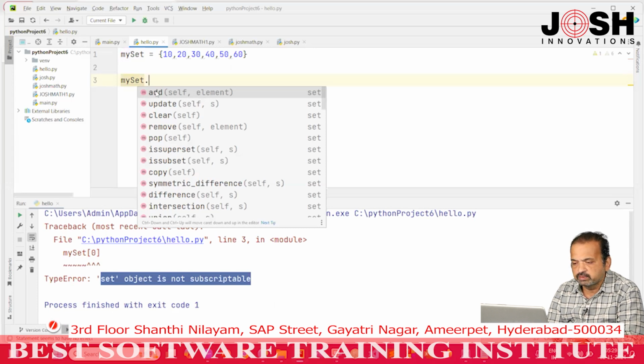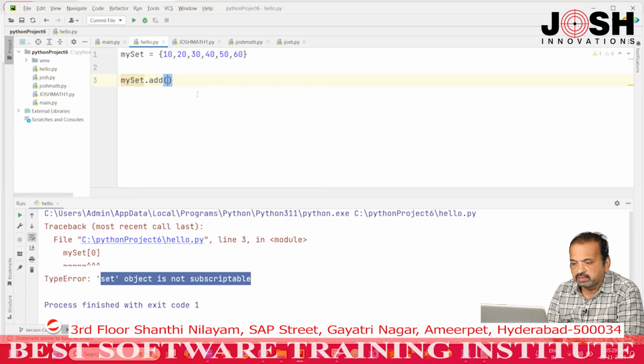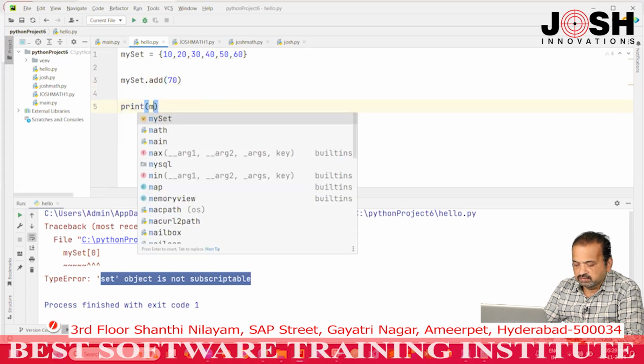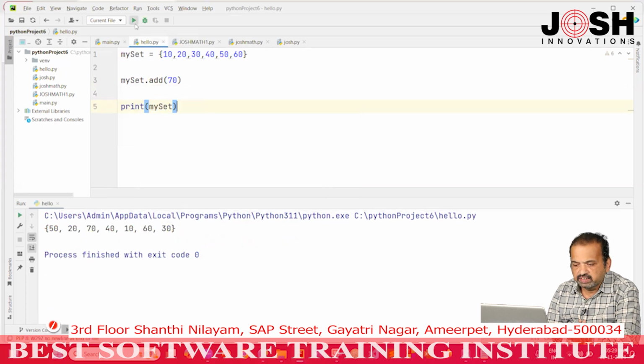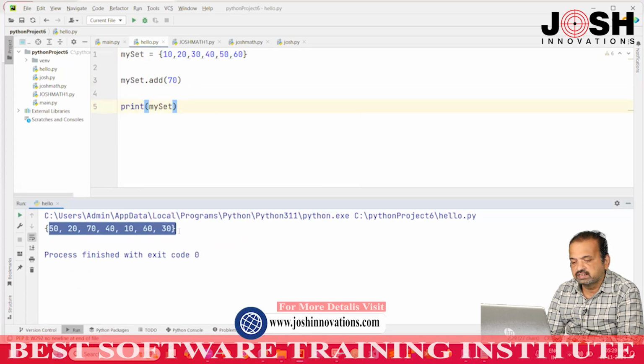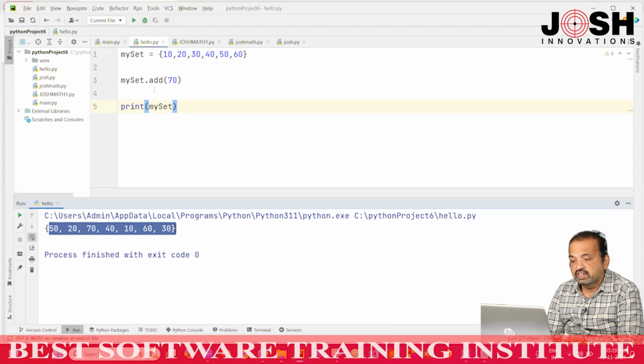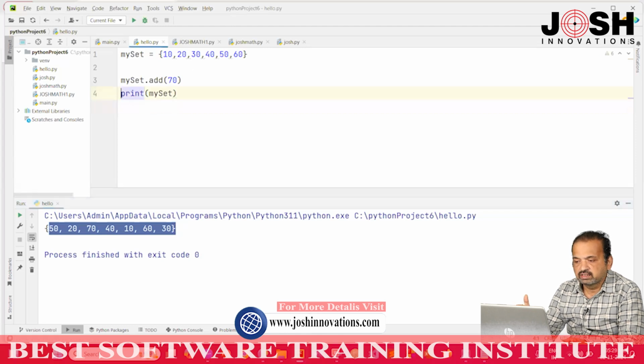Okay. I want to add a new item, and what is here? Self, we will discuss later what is self, and we have to pass one element here. So, I want to add the element 70. Now, I will try to print my set, and when I run this, see, it will store randomly because sets are unordered. See the output: 50, 20, 70, 40, 10, 60 and 30. Okay, it adds randomly, not at the last.